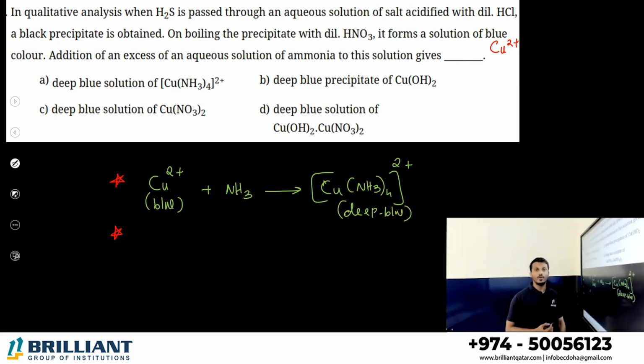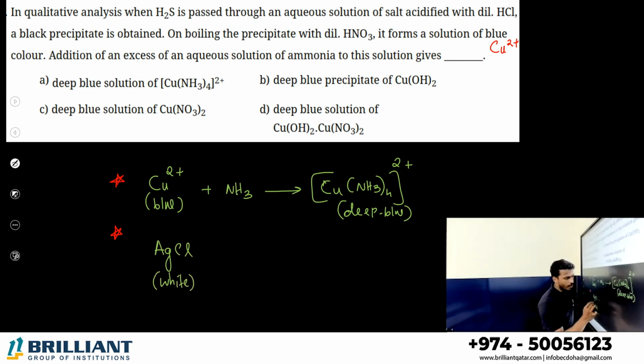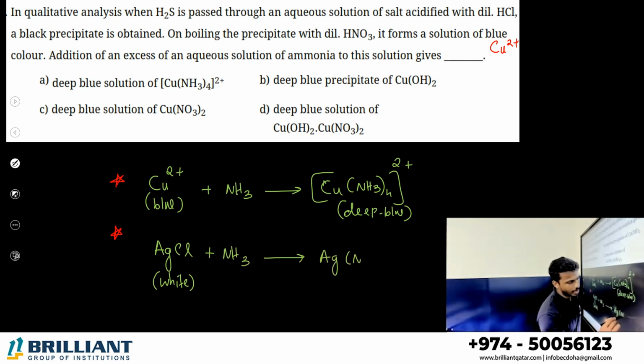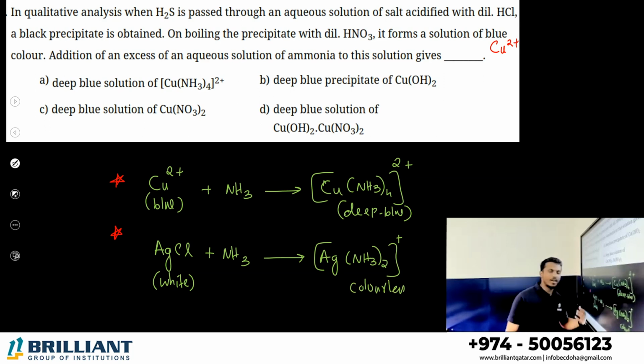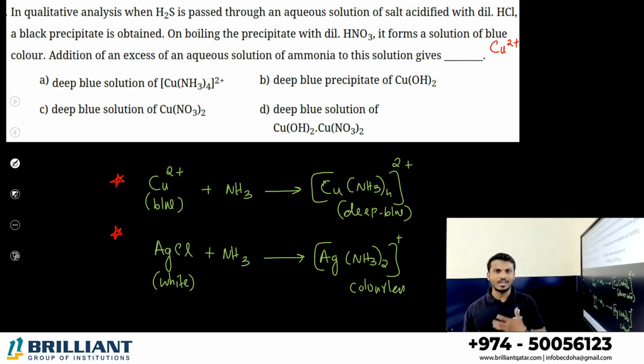Similarly, you can determine silver ion. If you consider AgCl, which has a white color, in which Ag is in plus charge, when you treat it with ammonia it forms a complex with the silver. It will give you Ag(NH3)2 plus. It is colorless. A white colored substance, AgCl, when treated with ammonia, becomes colorless. So you can confirm that the compound contains copper or silver depending on this observation.